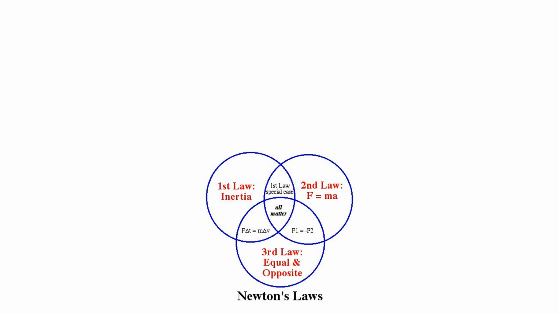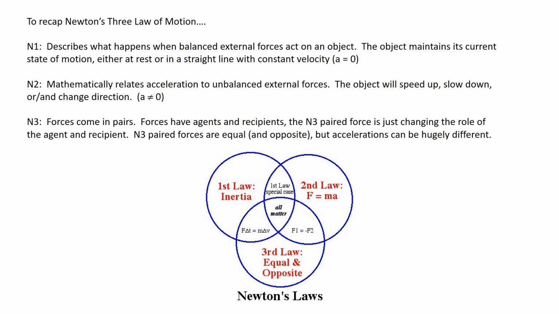So, just to recap Newton's 3 laws. N1 describes what happens when a balanced external force acts on an object. The object will maintain its current state of motion. It'll either maintain at rest or it will move in a straight line with a constant velocity. In other words, the acceleration is 0.